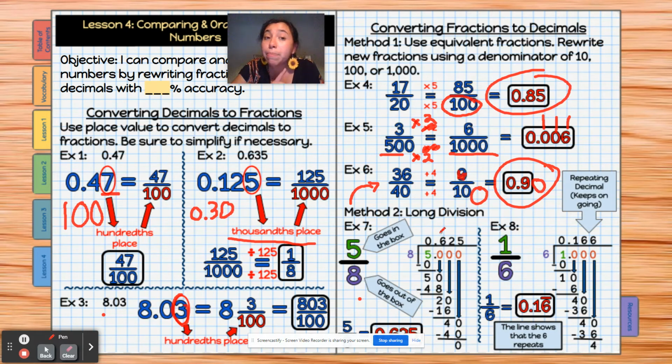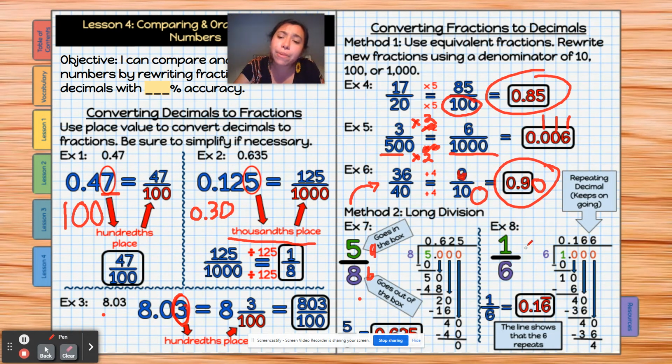Okay, now this might be tricky. You might think, oh, but Miss Monterre, the 8 is supposed to be in the box, not the 5 on the outside. Well, the thing is, remember I talked about A over B? If you have a number on top that's smaller than the number on the bottom, that means that you have to add extra zeros, because on the conversion scale, right, we can go to hundredths or thousandths. You're going to have to add the extra zeros. And when you get to long division, it would equal 0.625.